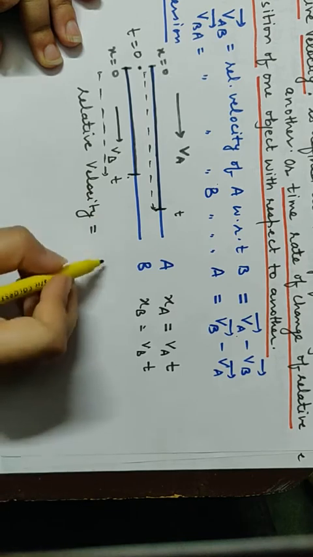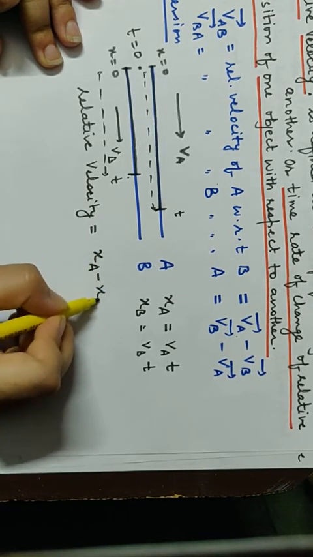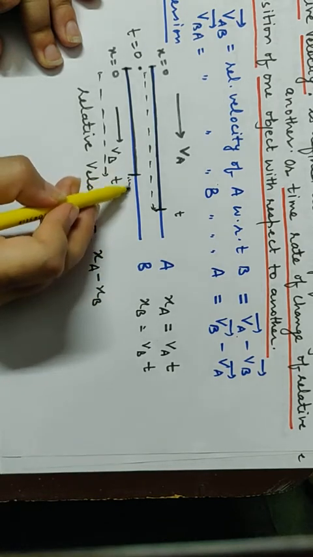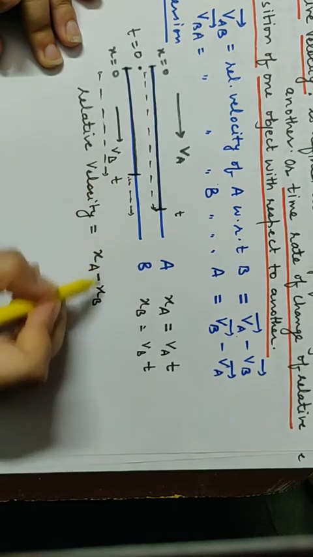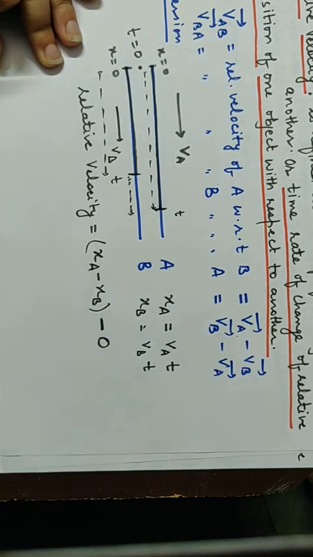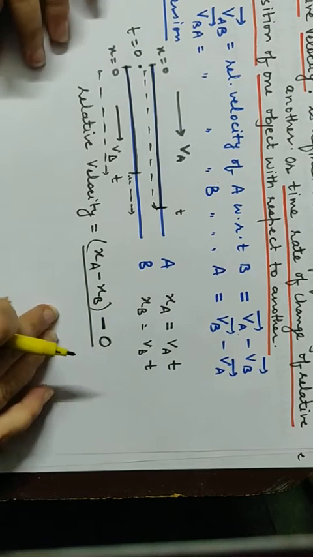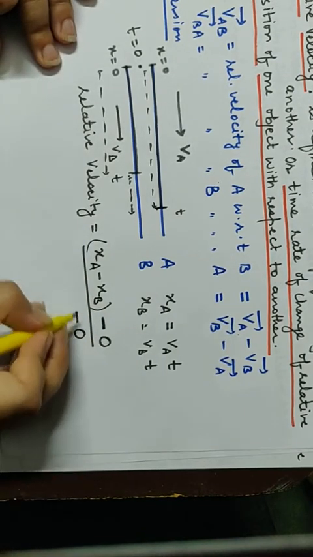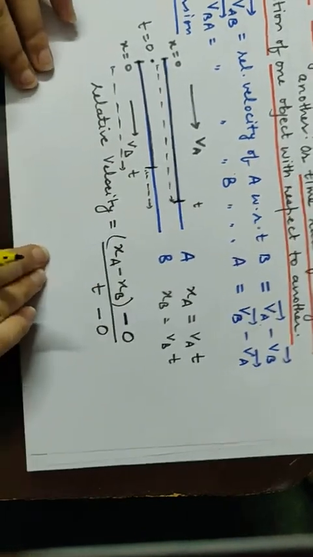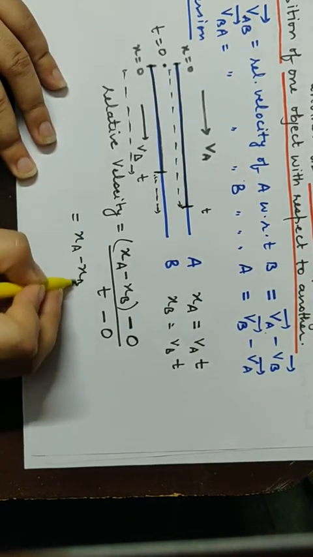That was A. So XA minus XB. This is the final distance between them. What was the initial distance between them? We supposed there was no initial distance between them, that's why 0. Divided by how much time did they take? Initial time was 0. Final time is t. Then relative velocity is equal to XA minus XB upon t.